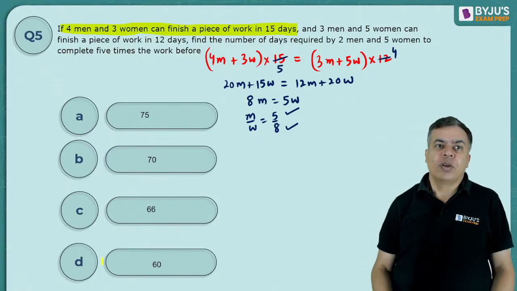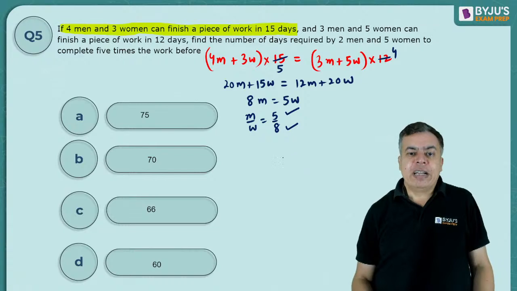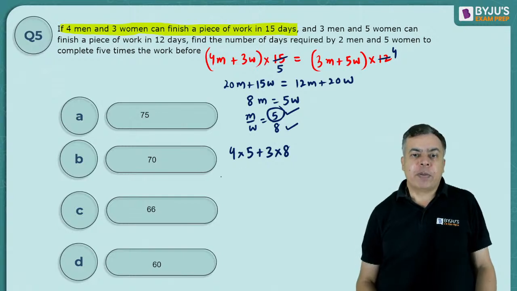That means the total work, can I write it as 4 men, men will do 5 unit of work, right? And 3 women, so women will do 8 unit of work per day, right? And they can complete it in 15 days. So this was the total work.